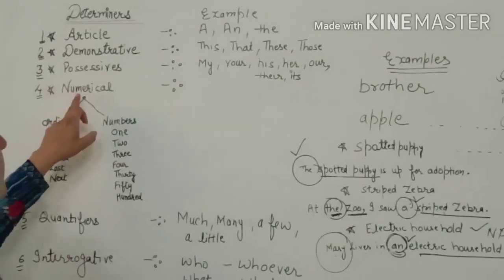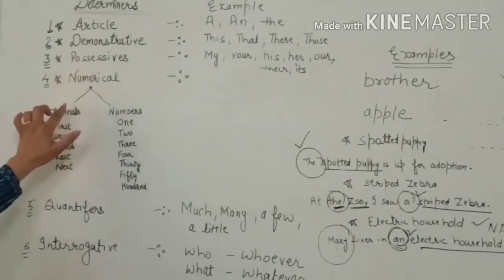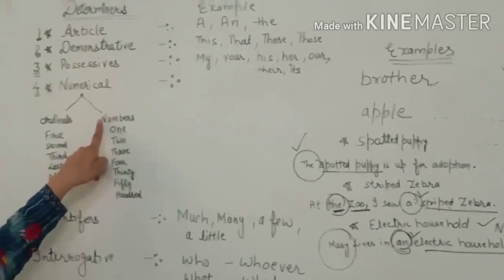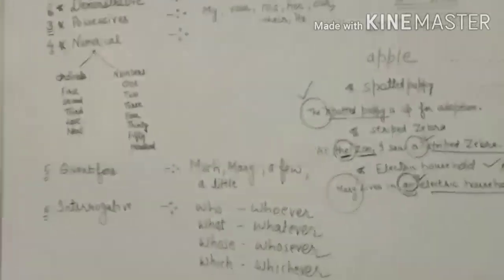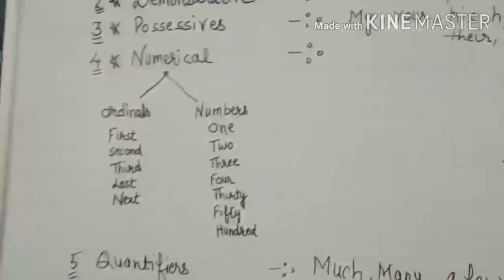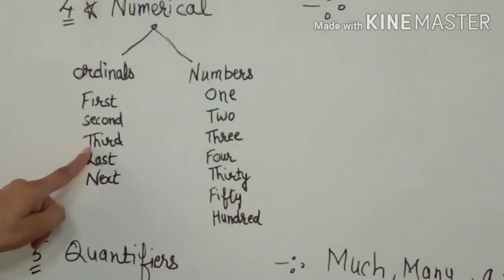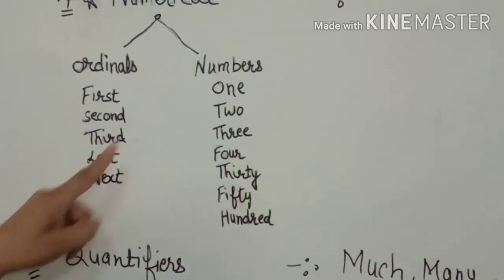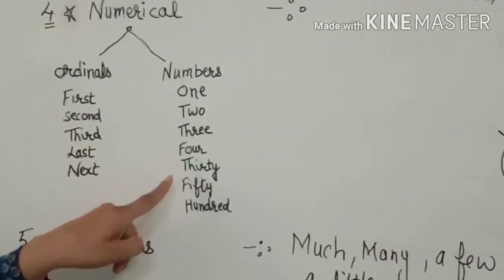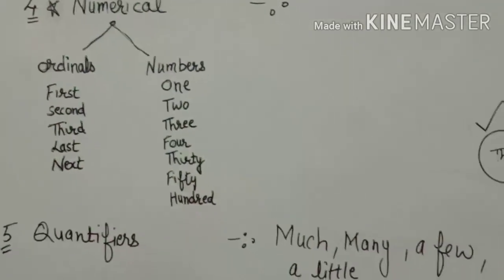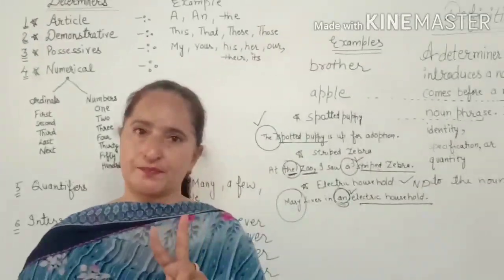Next one is numerical. Numerical is further divided into two parts. First one is ordinal, and second one is numbers. Ordinals are first, second, third, last, next, and numbers are 1, 2, 3, 4, 30, 50, 100. So what is the difference between one and first?